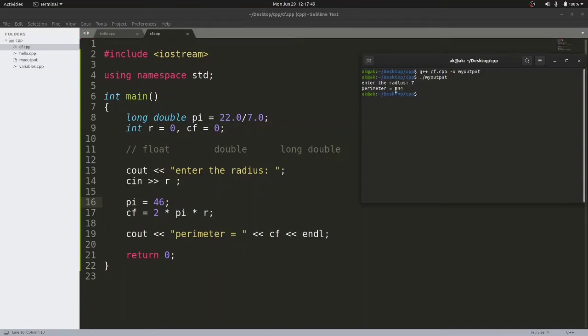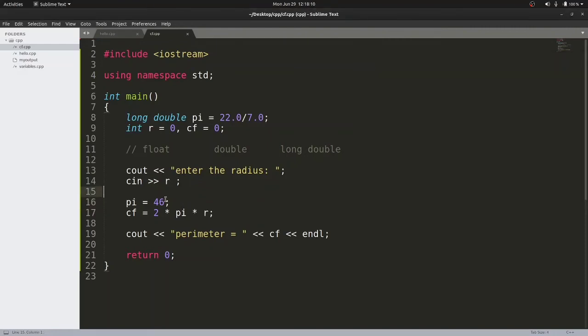Whenever your program executes successfully but you do not get your desired output, this kind of error is called a logical error. Why? Because this is introduced by the programmer. It is by no means the fault of the system or the programming language. This is the programmer's fault. Now you see here, what is the problem in this program? If anyone accidentally modifies the value of pi, it will produce undesirable results.